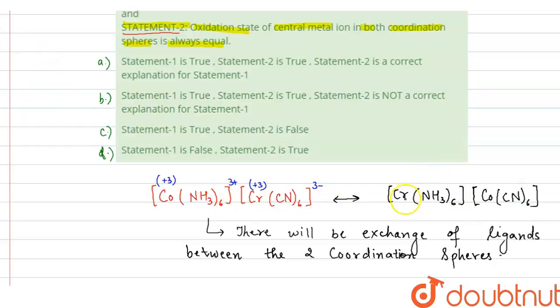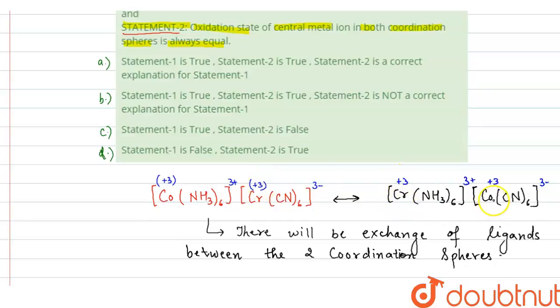Now the coordination sphere [Cr(NH3)6] will have 3 positive charge, and [Co(CN)6] will have 3 negative charge. And when we calculate the oxidation state of the central metal, chromium will have +3 and cobalt will have +3. So basically what happens when there is exchange of ligands, the oxidation state of the central metal does not change.